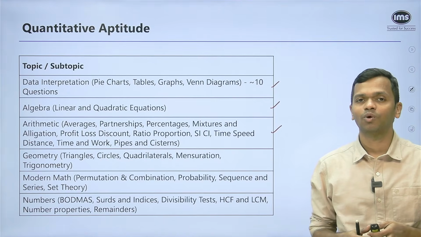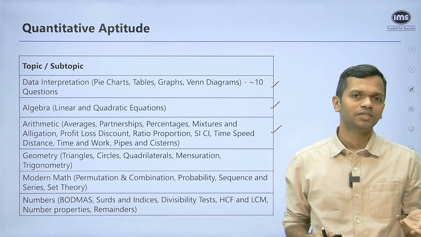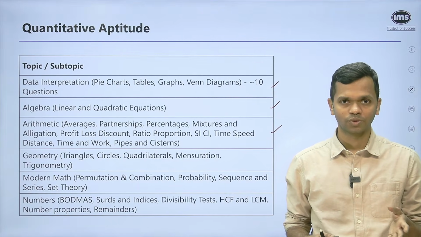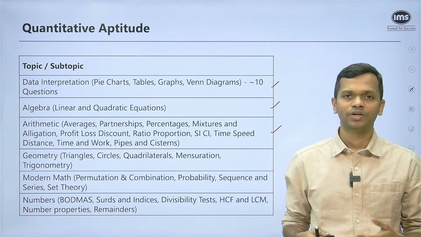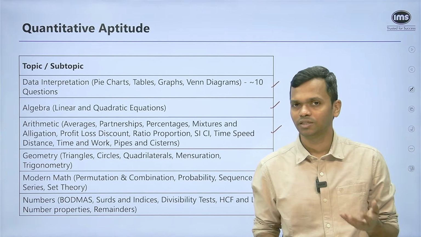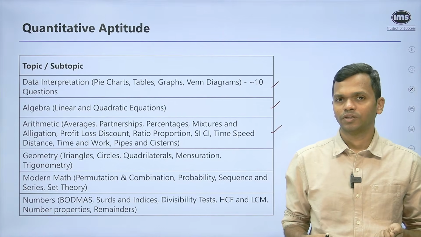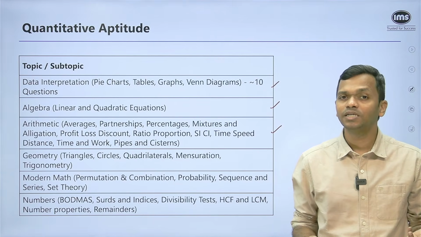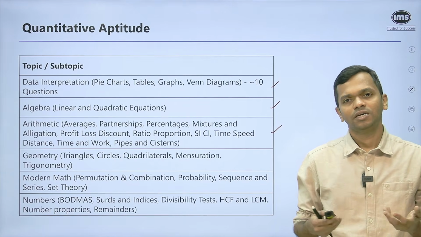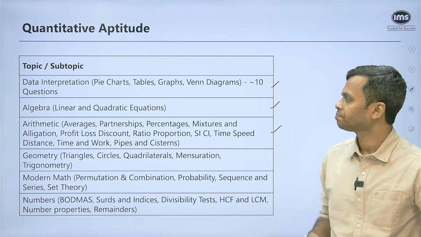And by the way, why I have not put the number of questions is because it changes a lot from year to year. It changes a lot from slot to slot. So it's not fixed in a particular year that they're going to ask, okay, 10 questions of DI to everybody who will take the test. It doesn't work that way. And that is why even previous slide, I didn't put the number of questions, because in some slots, for example, last year, there were only a single digit data interpretation questions. In some slot, they had 10 questions or more. So that number is not static.